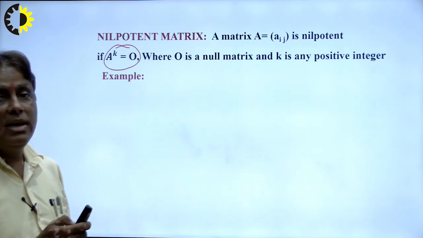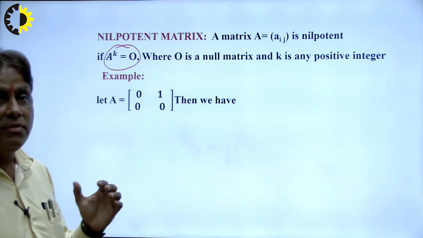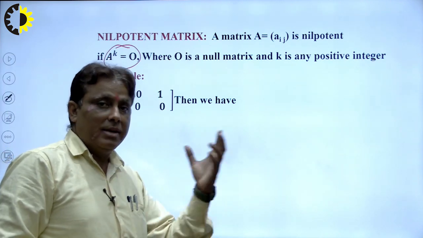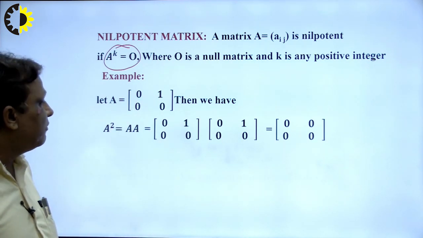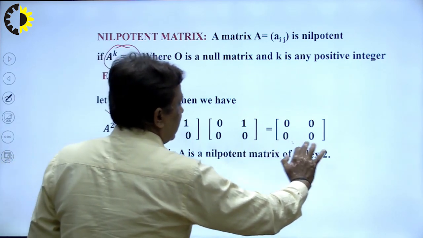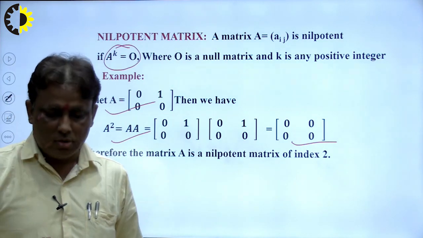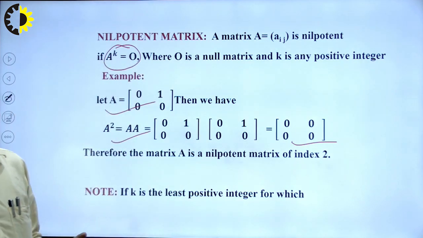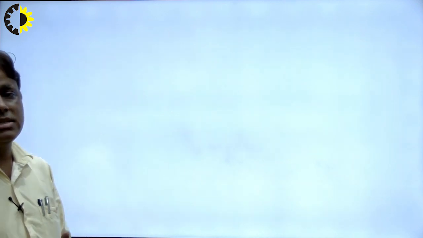So that means if any machine can do a piece of work, with efficient work not possible, that means the machine will be in breakdown, there is no work, right? So when we use the breakdown situation, we use such types of matrices. Suppose I have a matrix A and I want to calculate A square, and the result will be 0. So that means this square matrix has index 2. This is the representation of this matrix. If k is the least number for which A raised to the power k is 0, then it is known as a nilpotent matrix.